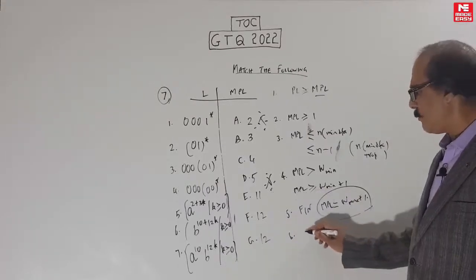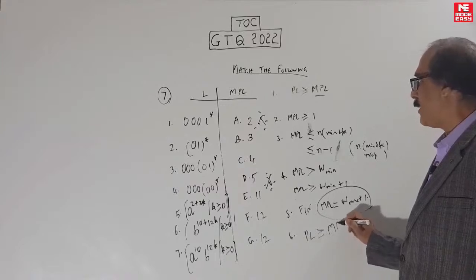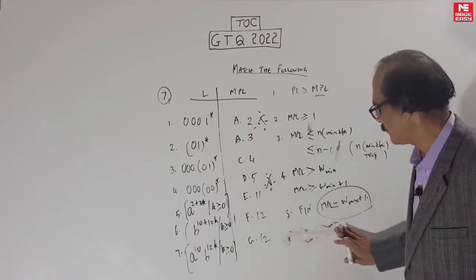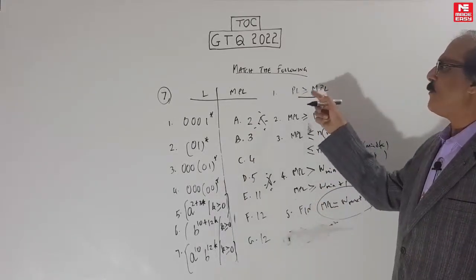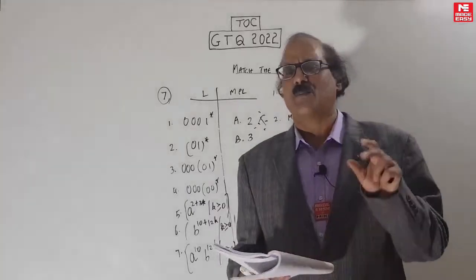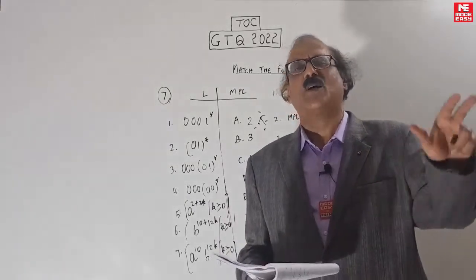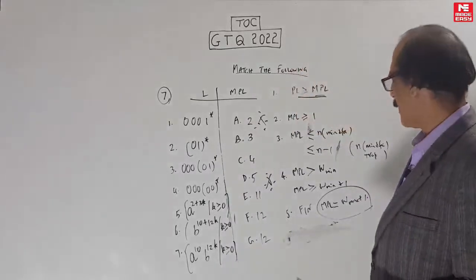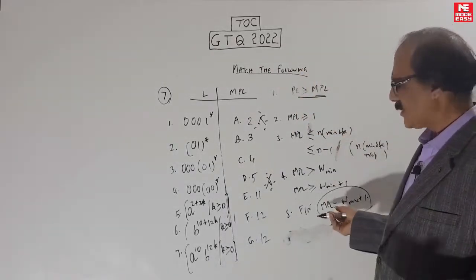Then what else do you have to know? Pumping length is always greater than or equal to MPL. That's what we wrote here anyway, that's over. Once you get MPL, any number can serve as a pumping length. It is not unique for a language. Any number at or above MPL will serve as a pumping length. Okay. So that's it. These are all the things.